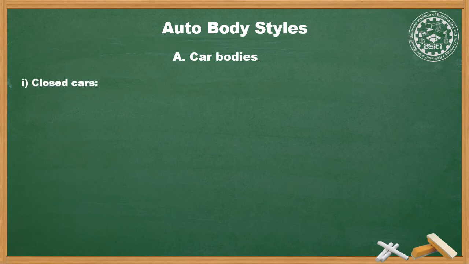The first is closed cars. Closed cars are the ones which have a roof on top. The first is the saloon or sedan car, which has a long passenger space for keeping the luggage. Second, hatchback.